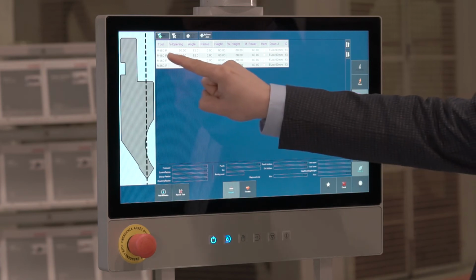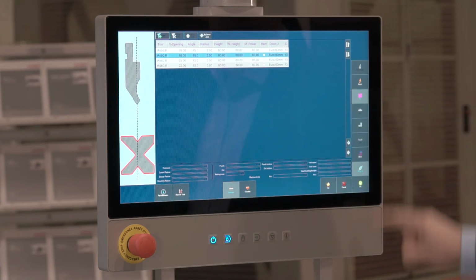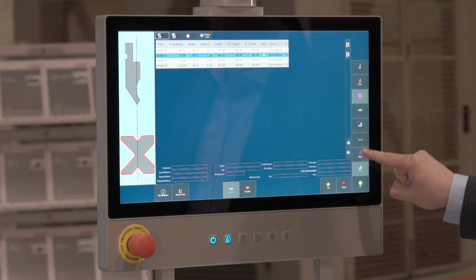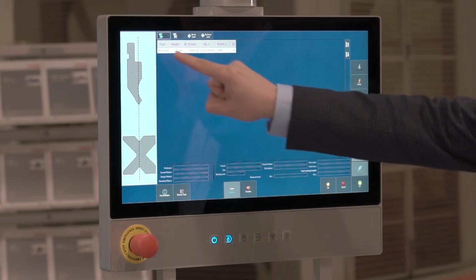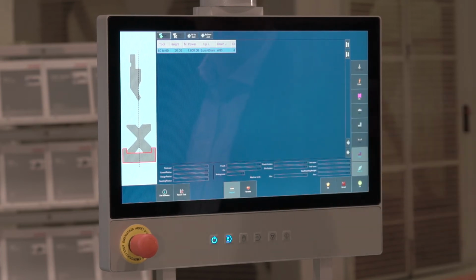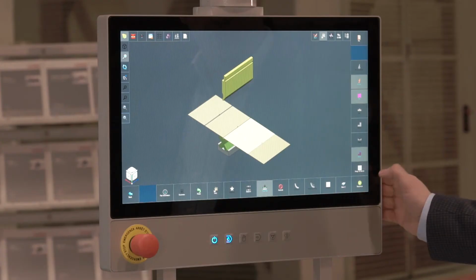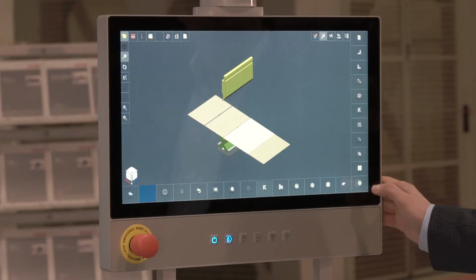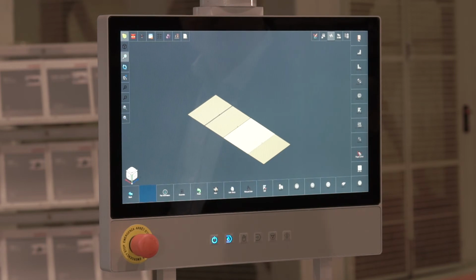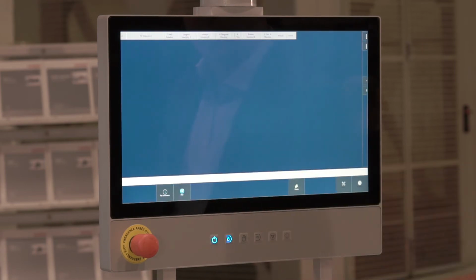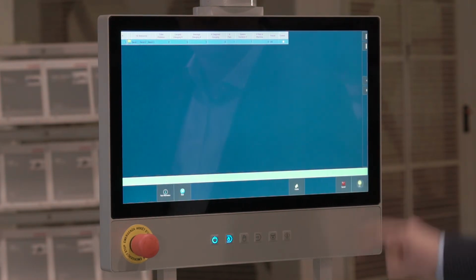Then we select our die. And we select our tool holder. After all these processes, we confirm. After selecting our tools and holders, we get into the automatic bending sequence. We confirm.